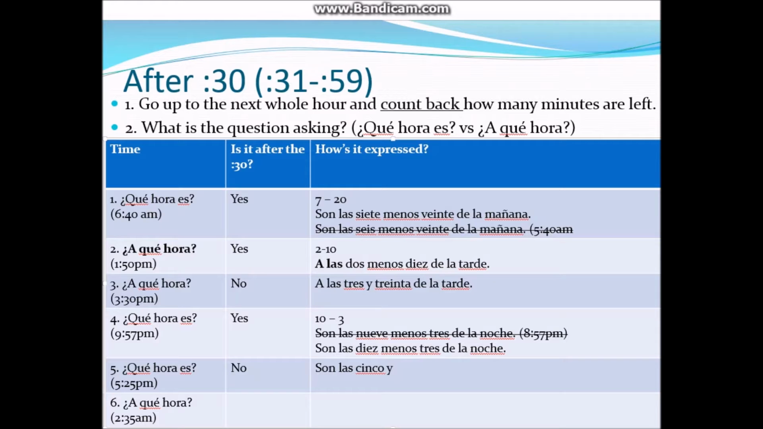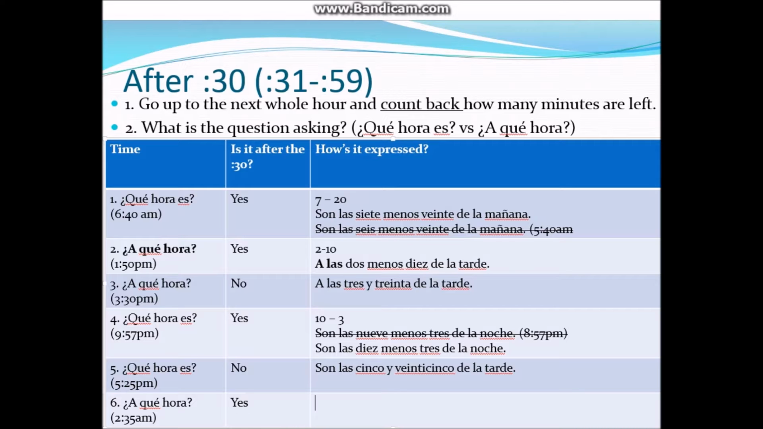25, de la mañana, de la tarde, de la noche. De la tarde. Alright, so let's look at number 6. ¿A qué hora is the question? The time prompted is 2:35 a.m. Is it after the 30? Yes, it is.